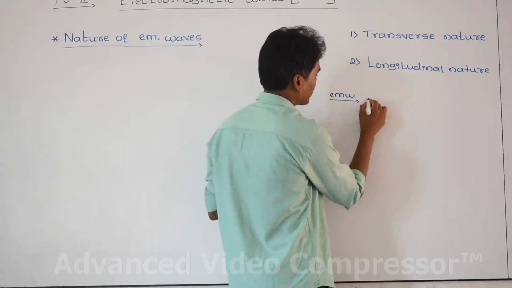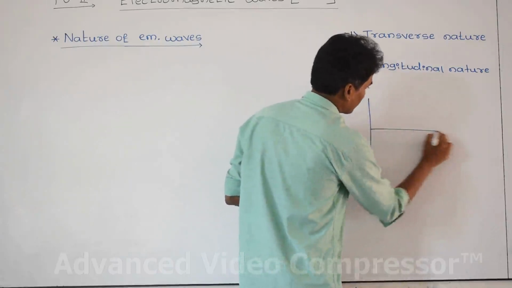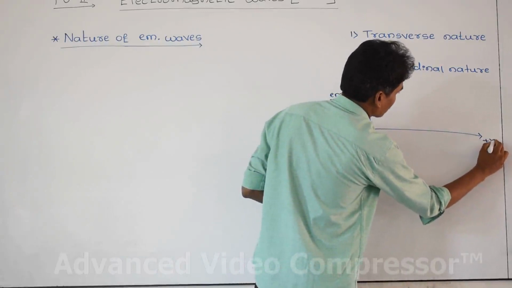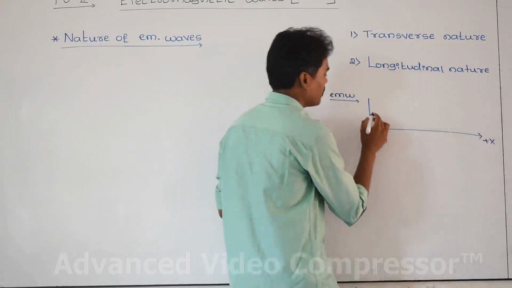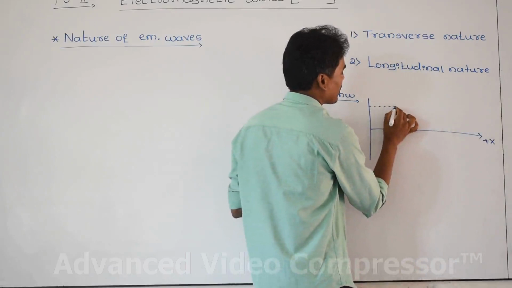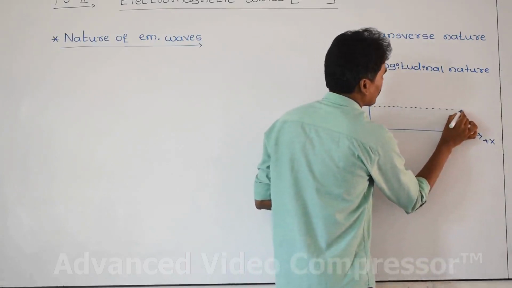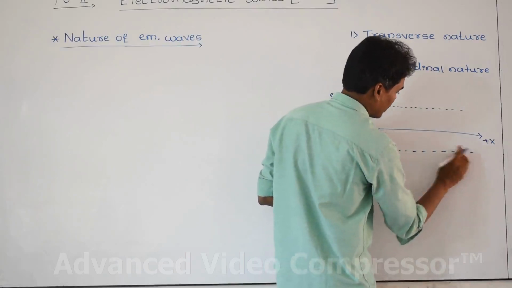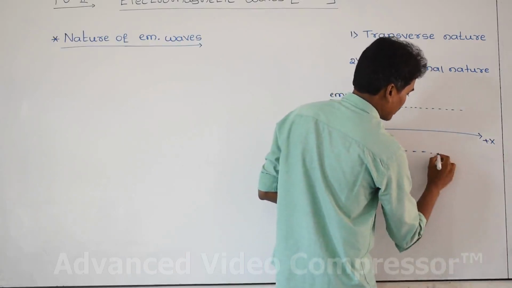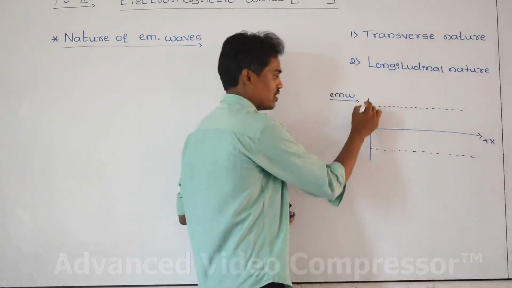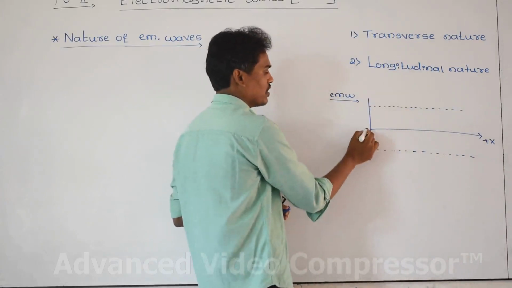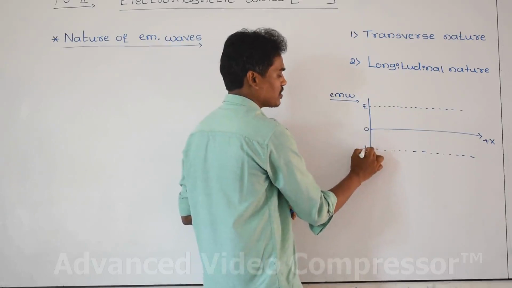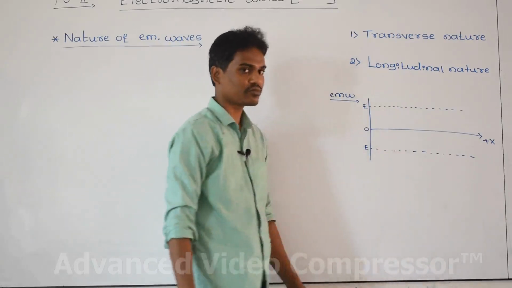can be represented graphically. Let us take this as the positive x direction, and here I am taking the diagram of electromagnetic wave. Here this is a conductor, and this is a mean point, and this is the highest point, called the extreme.